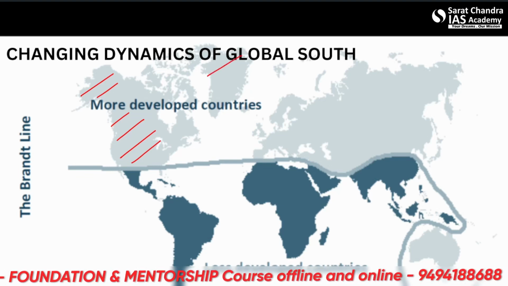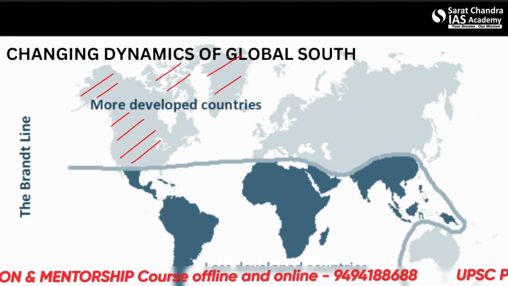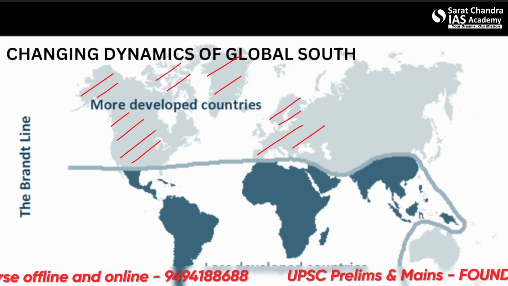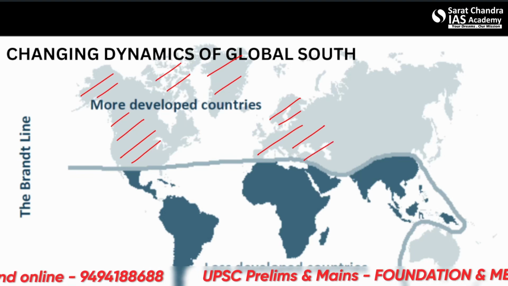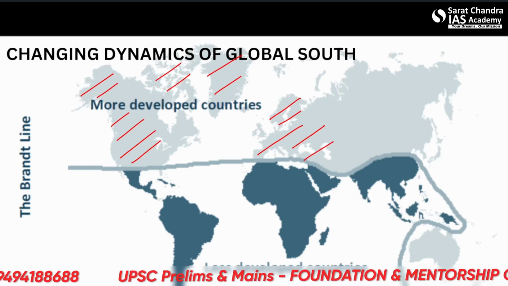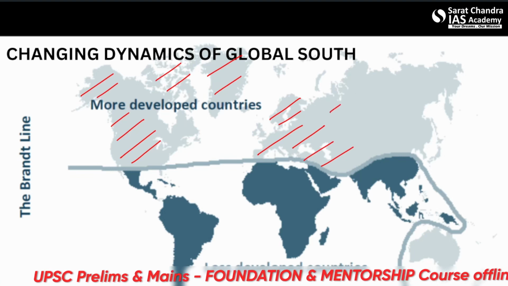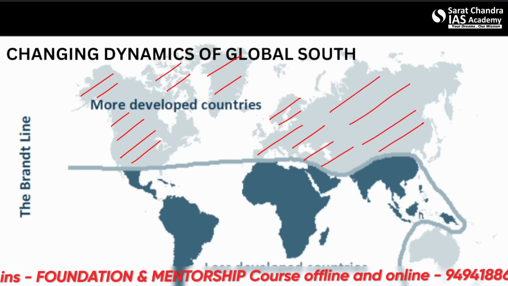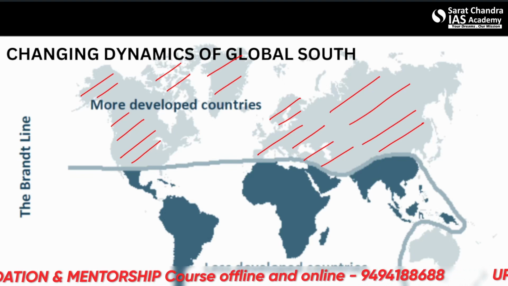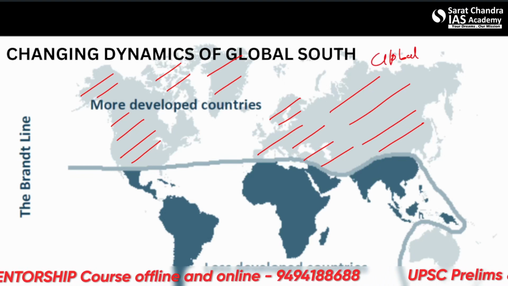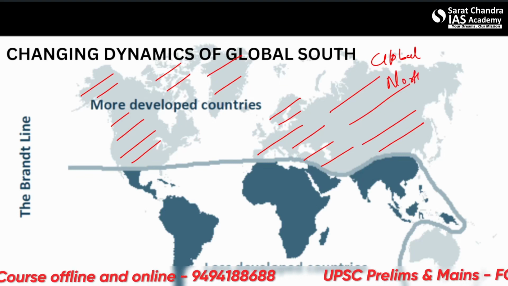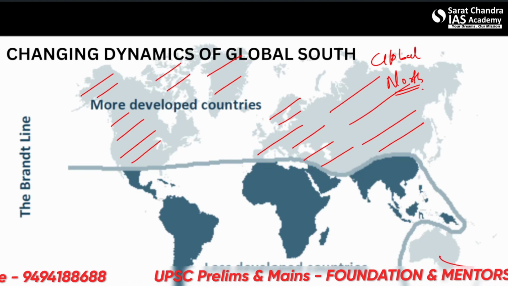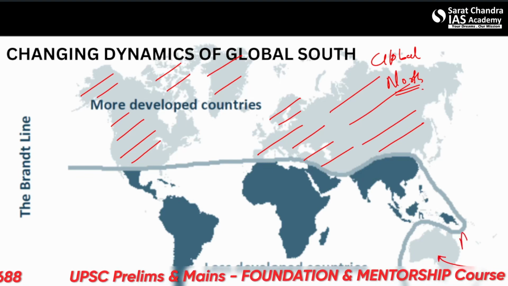You can see here Greenland, here the Nordic countries, the Swiss countries, let's say European countries, Italy, and the countries over the Mediterranean Sea, even Turkey, Russia and China. These can be counted in the global north. While some countries, let's say Australia, is also a very developed country.